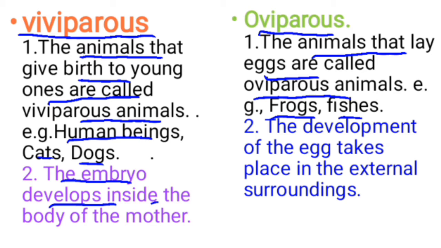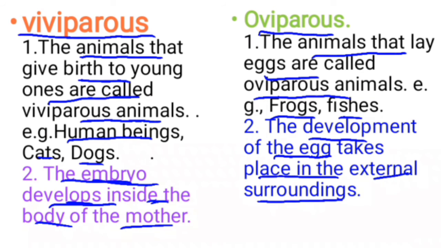Next point, in viviparous animals the embryo develops inside the body of the mother. In oviparous animals the development of the egg takes place in the external surroundings.